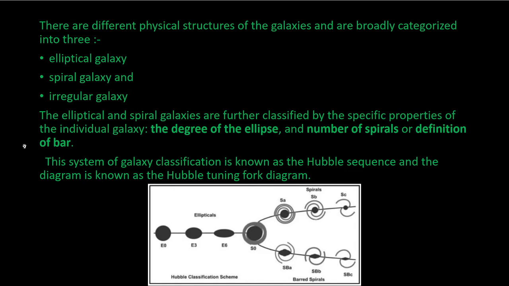Based on their physical structures, galaxies are categorized into three types: the elliptical galaxy, the spiral galaxy, and the irregular galaxy. The elliptical and spiral galaxies are further classified into groups based on their degree of ellipse, number of spirals, and the presence of something called a bar. This system of galaxy classification is known as the Hubble sequence because it was based on Hubble's idea. Here you can see the diagram for the classification scheme,